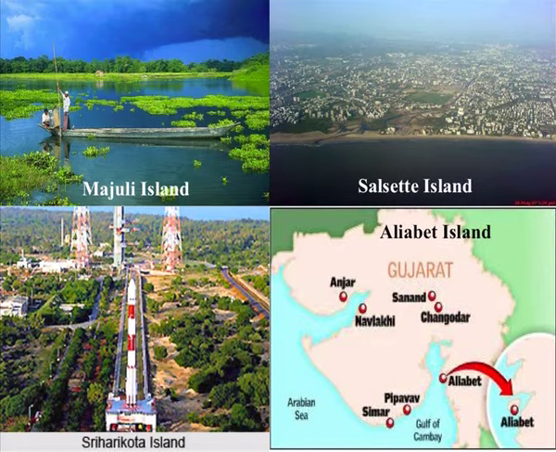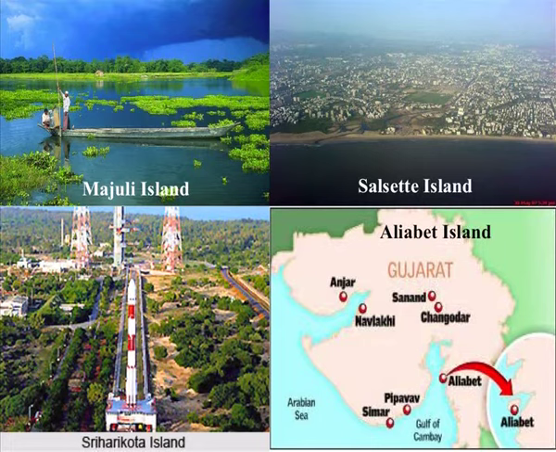The second one is the Salsette Island, which is in Maharashtra state on India's west coast. The metropolis of Mumbai, formerly known as Bombay, the city of Thane and Mira Bhayandar rely on this one, making it a very populous island and one of the most densely populated islands in the world.